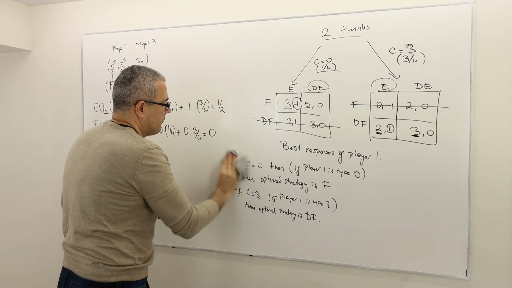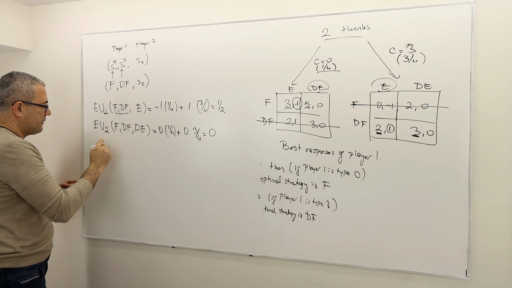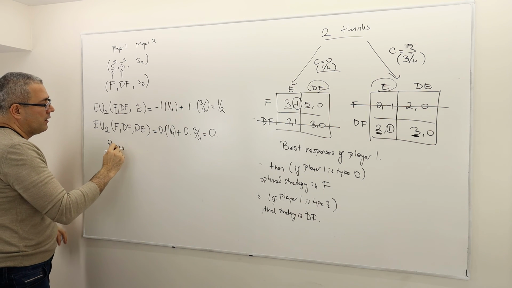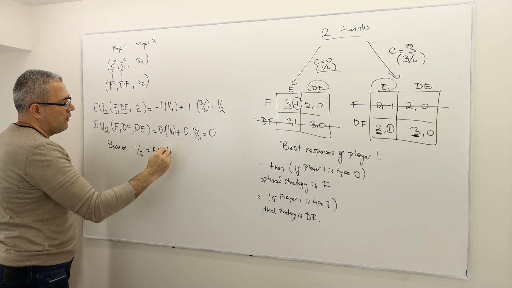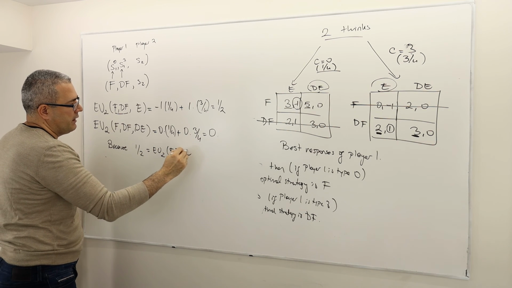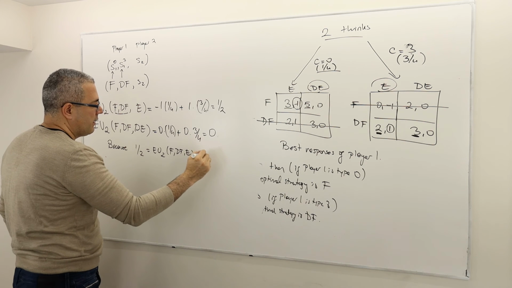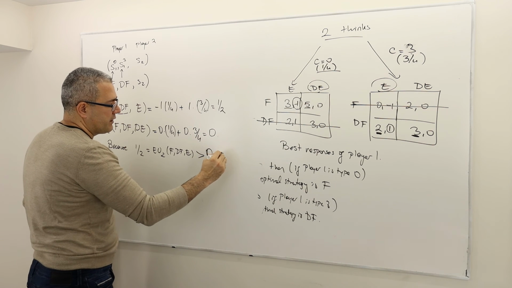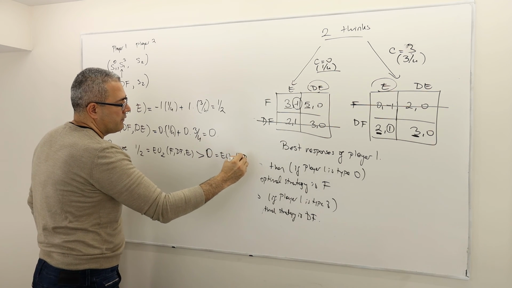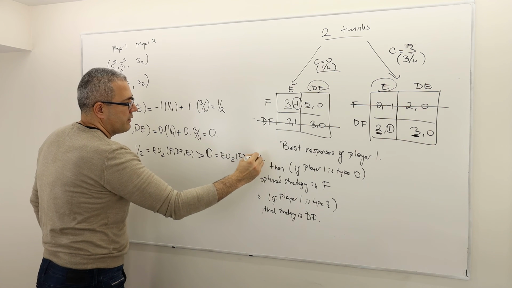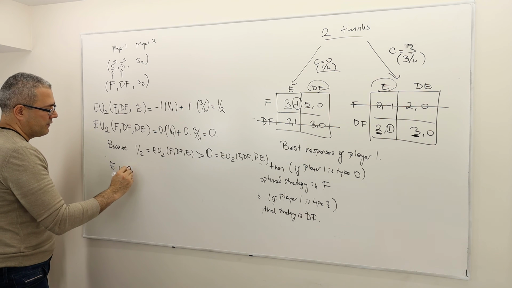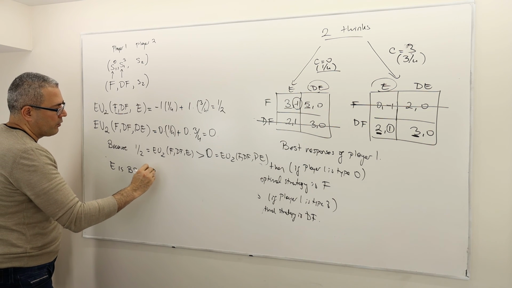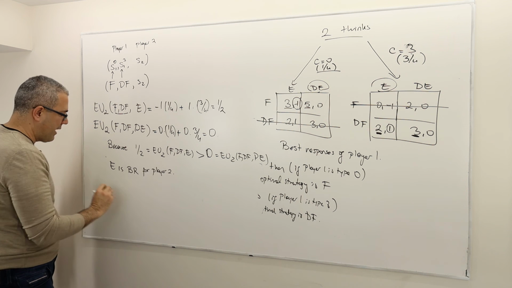So what does that mean? That means, because 1/2, which is the expected utility of enter against fight, don't fight, is greater than 0, which is the expected utility of don't enter against fight, don't fight, enter is the best response for player 2. Hence,